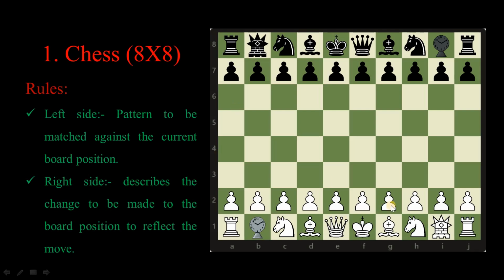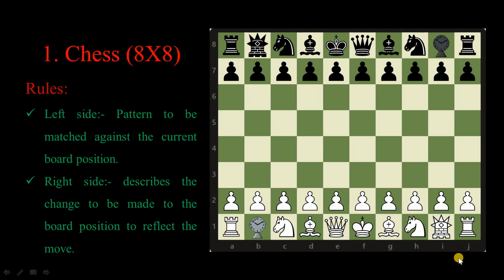This is not actually an 8 by 8 chessboard. It has more than 8 columns here. We have 8 rows, and if we check, we have 2, 4, 6, 8 and 10 columns here. And we are expressing the results using an 8 by 8 chessboard. I have just given an image so that you can recall your memories of playing chess.